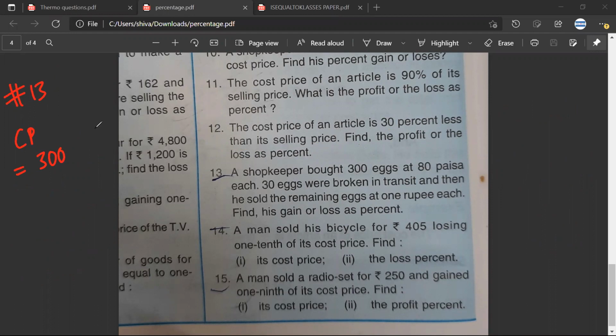आर्यमन जी, शांति रखिए. Mr. Satya, what is the cost price? So the cost price of one egg is 80 paise. Okay. So what would be the cost price of 300 eggs?